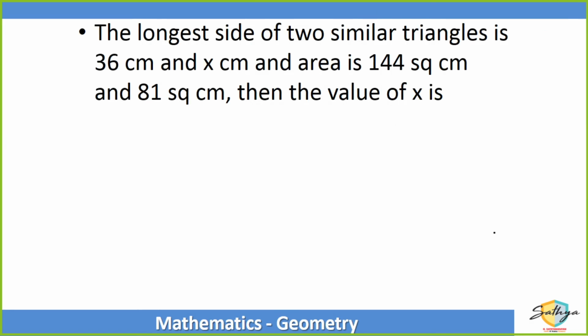Chalo. Now this is an interesting problem. The longest side of two similar triangles is 36 centimeters and x centimeters. Now if their areas are 144 and 81, then what is the value of x?